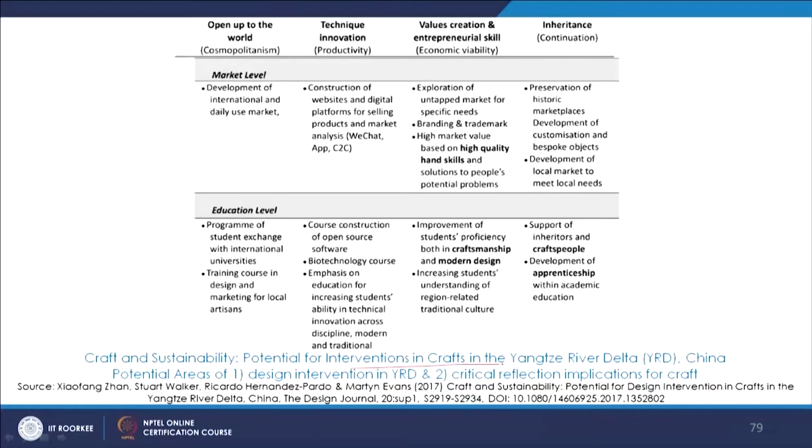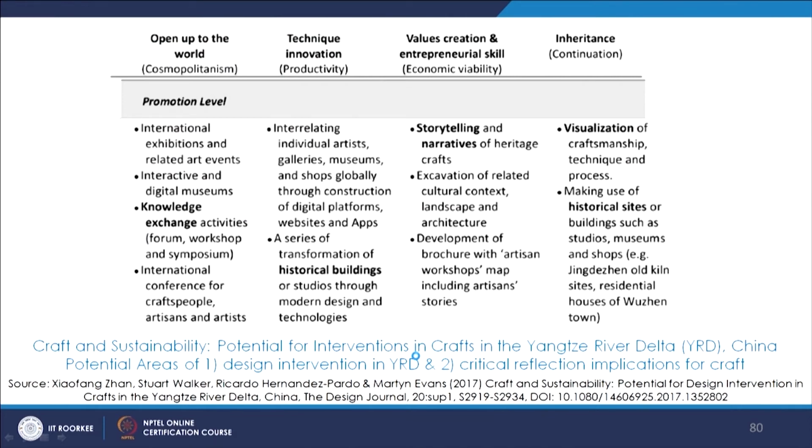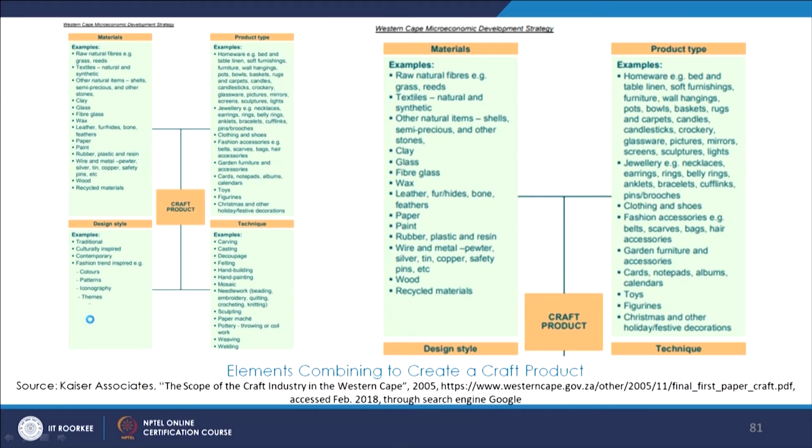We also saw some case study from China where we were trying to understand what are the interventions that actually happen at market level and how China sees the craft sector in terms of the interventions. And further, there were different levels at which the case study was discussed. So we saw that.